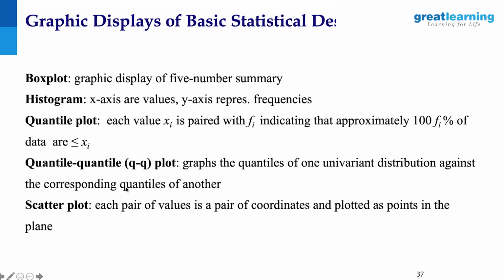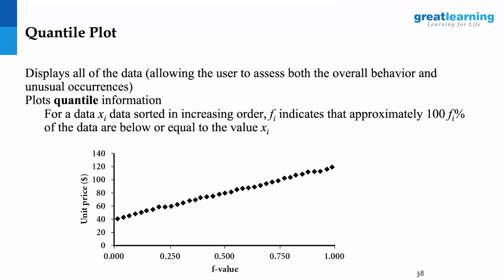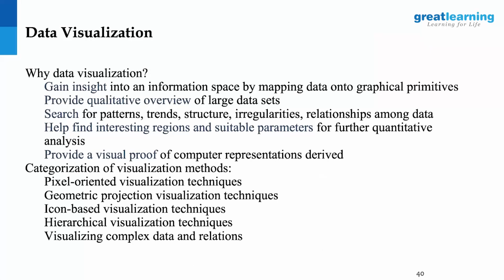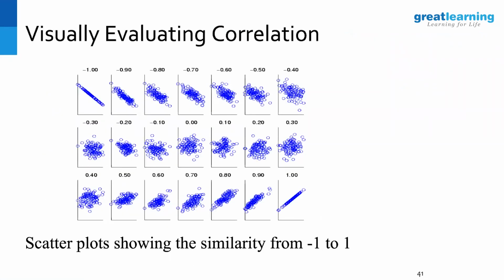Quantile plot is again a different way of representing the same things. I'm not getting into it because in a realistic scenario, we don't use quantile plot so much. It's primarily box plot, histogram, and scatter plot that you eventually use. So this is a quantile plot. You'll get this information in the video, where Abhinandan has explained it well, so you can just look. It's about distributing all the data points from 0 to 100%, how the data is distributed for a given value. Scatter plot we already discussed, and data visualization we touched upon.